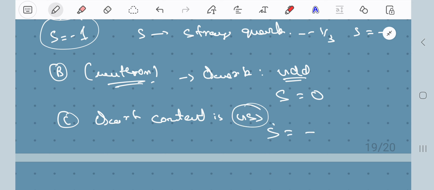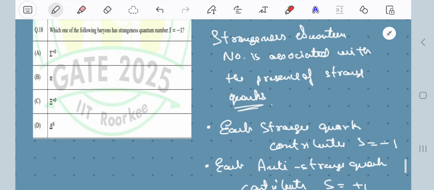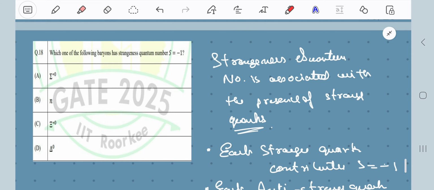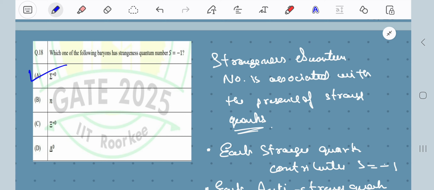So its strangeness quantum number must be -2 because you have two strange quarks. And finally, number D is a UDD quark content. So here you should have strangeness to be 0. So your answer should be A. Fine.